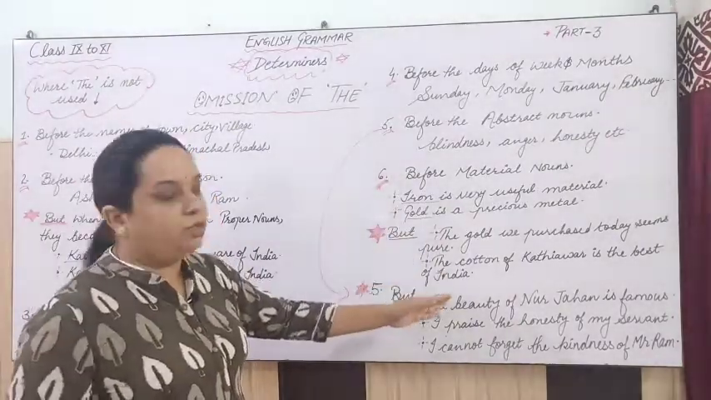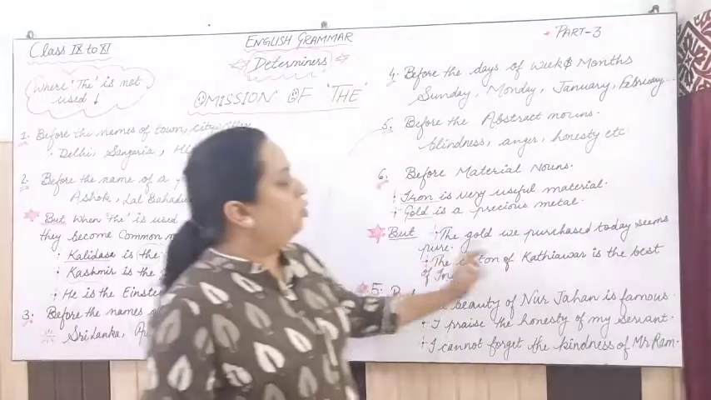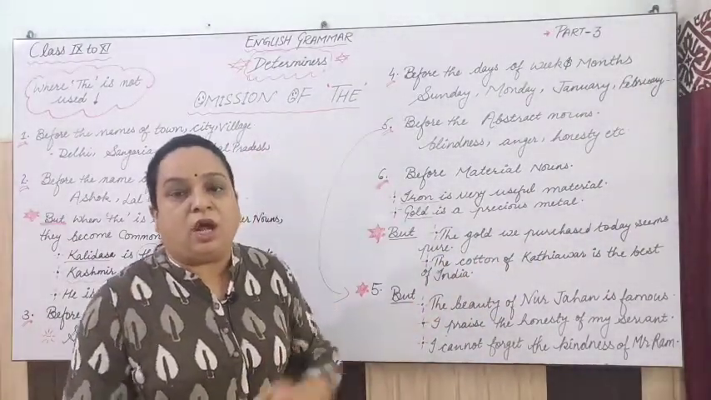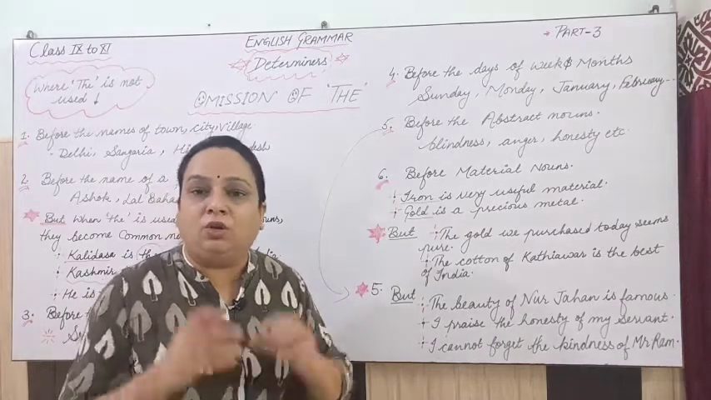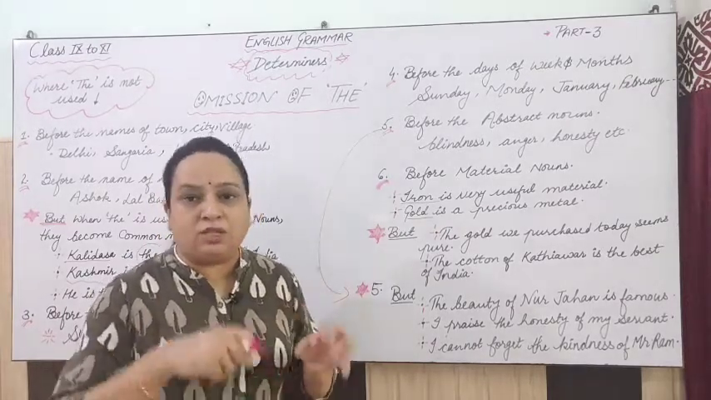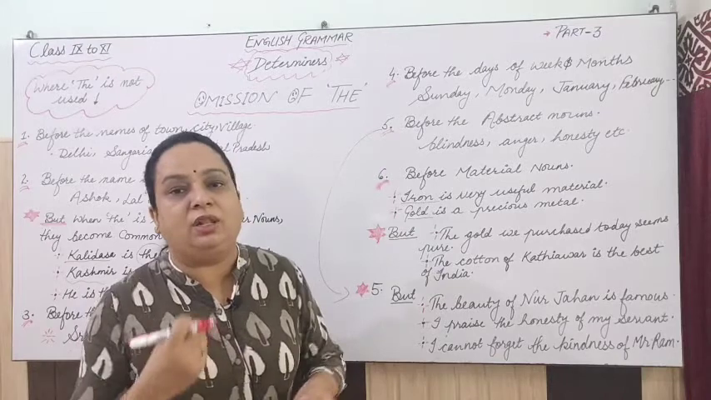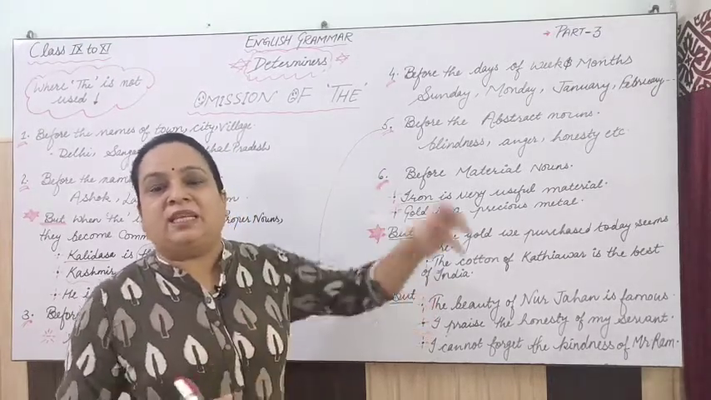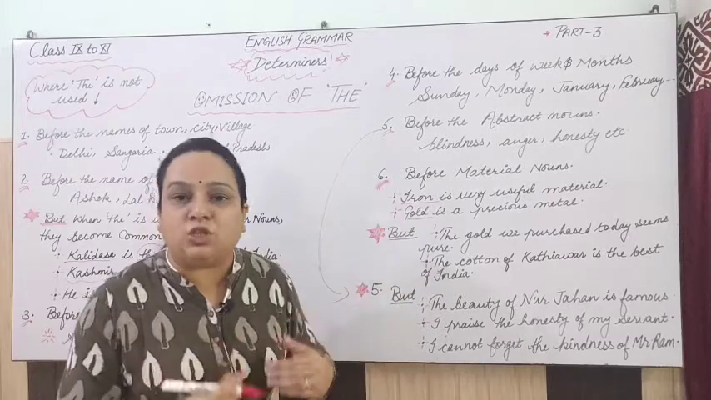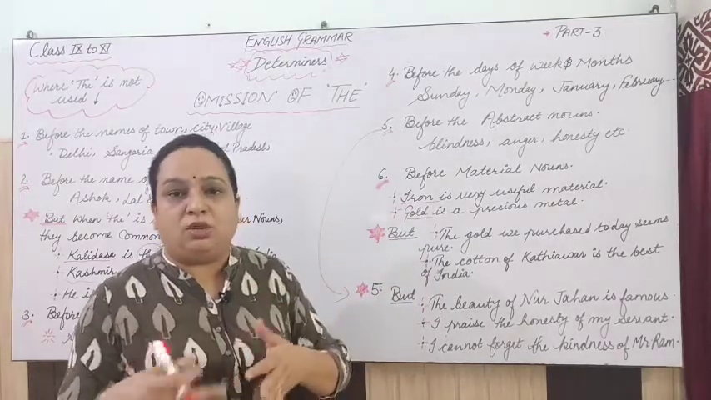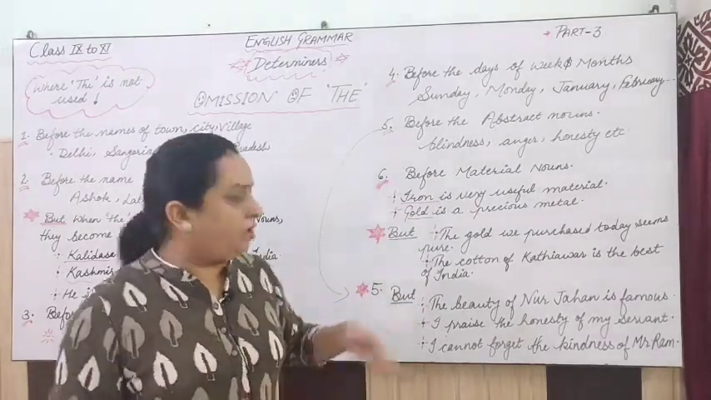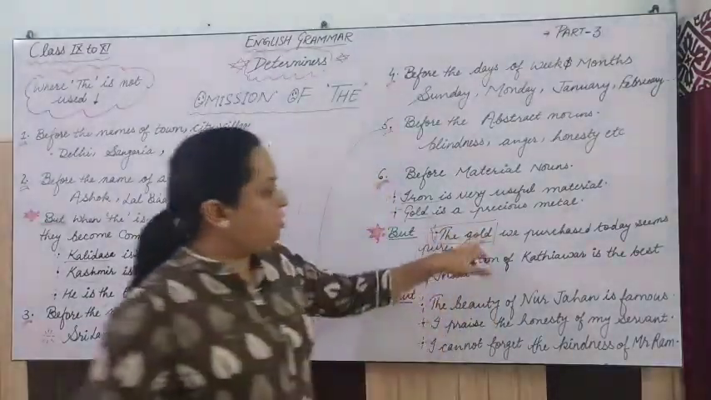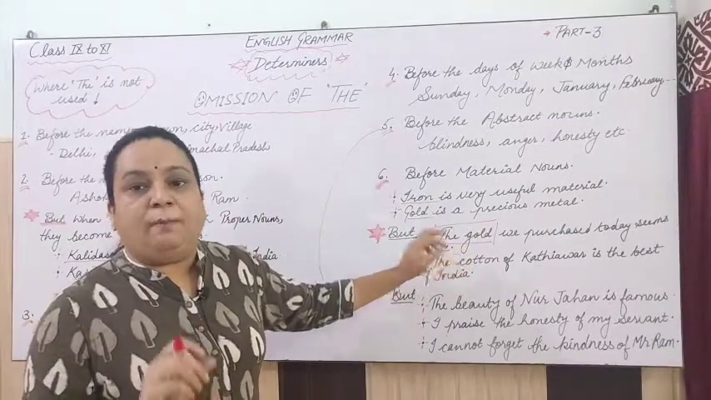See, understand this with the help of an example. The gold we purchased today seems pure. Now I am talking about that particular gold which I purchased today. Otherwise gold is what? Material noun, and we will not use the with that. But I made it particular by saying that the gold we purchased today seems pure, right? So that's why we will use the with gold here, because it has been made particular.